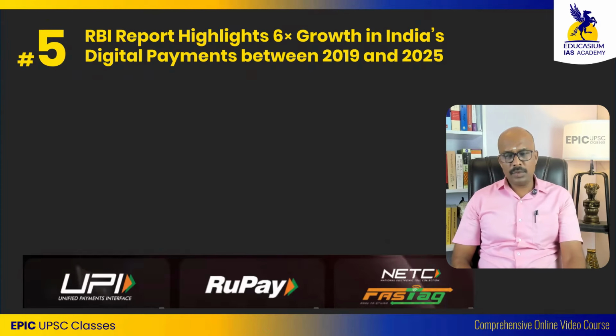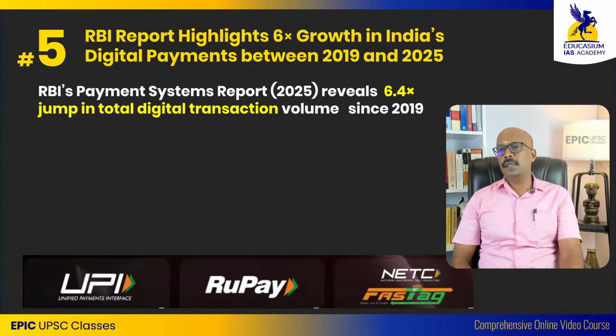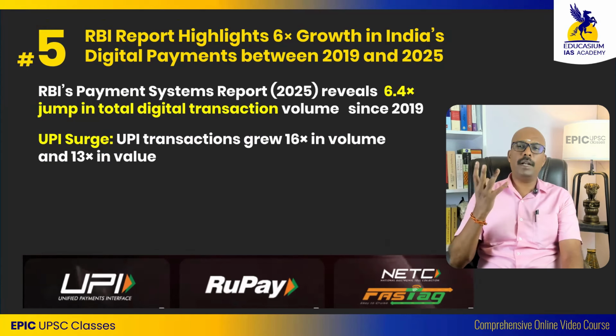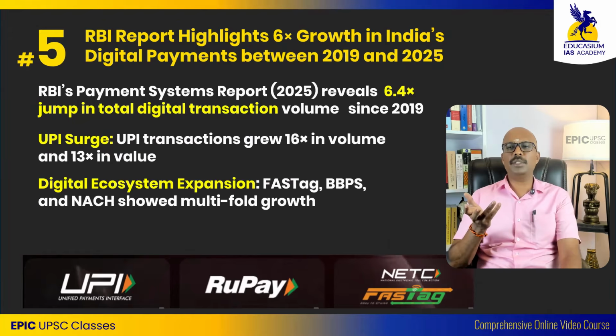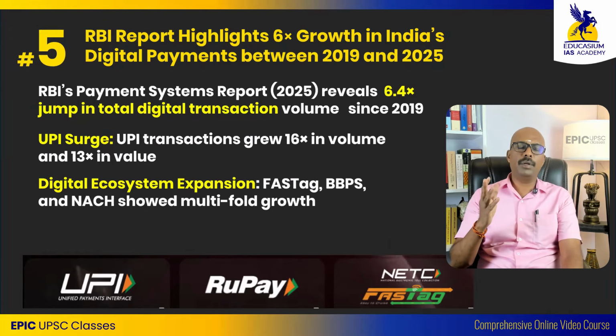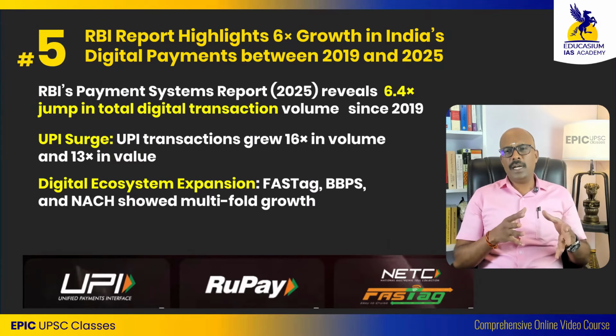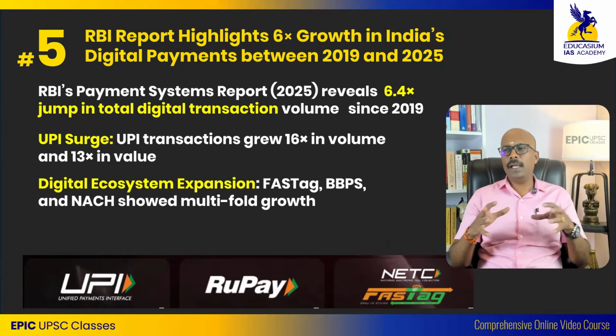Yes, digital transactions have multiplied 6.4 times, and UPI has grown 16 times in volume of transactions and 13 times in value of transactions. The digital economic ecosystem, such as FASTag, Bharat Bill Pay system and NACH, has played a major role.